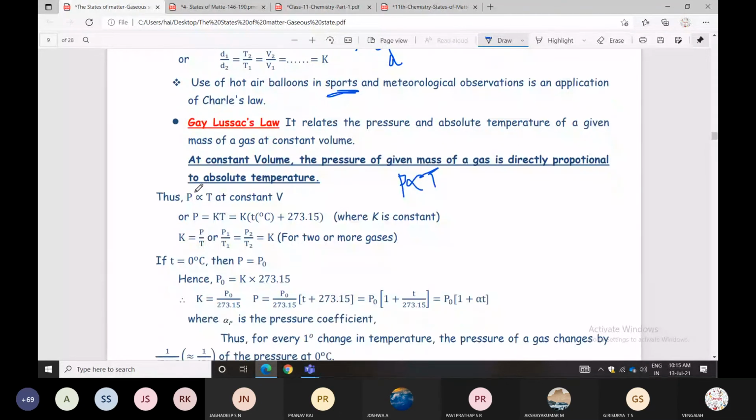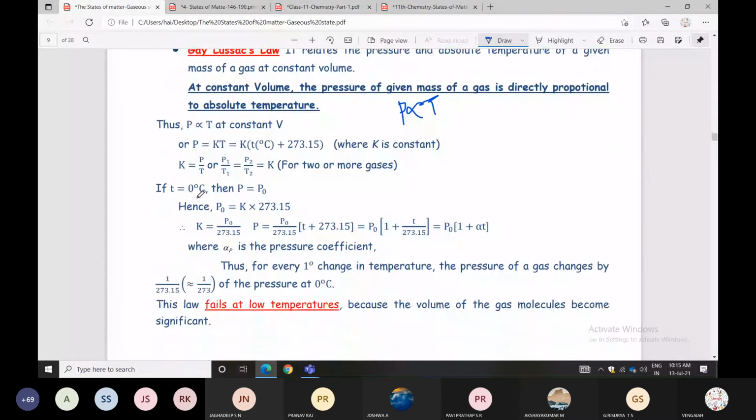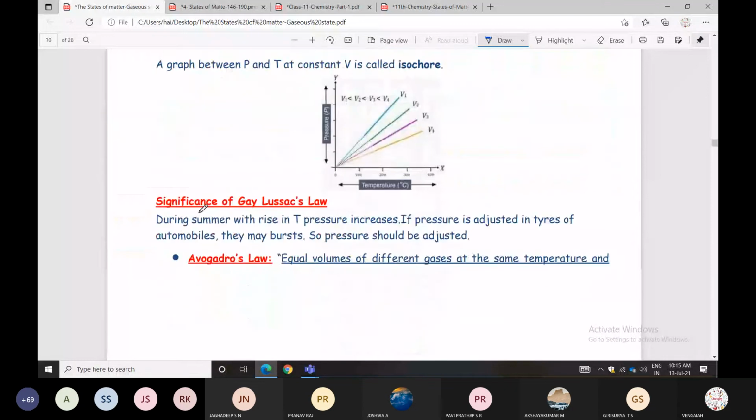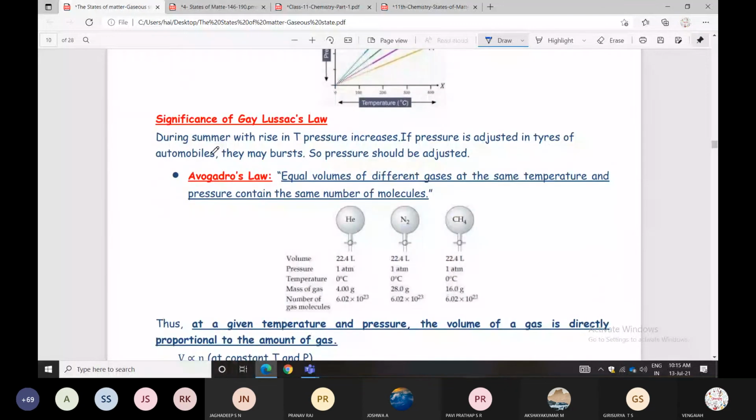Next is the significance of Gay-Lussac's law. During the summer, with a rise in temperature, pressure increases. What will happen? The tires of automobiles may burst. So during the summer season, with a rise in temperature, pressure increases, and the tires will burst. That's why.